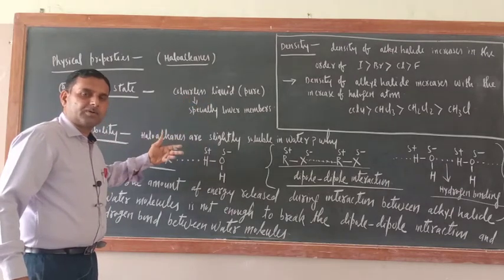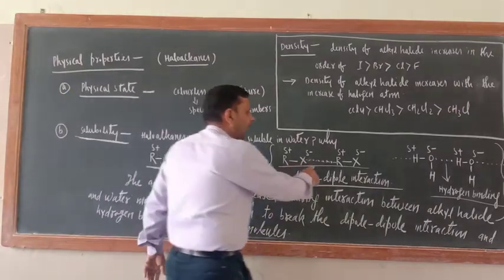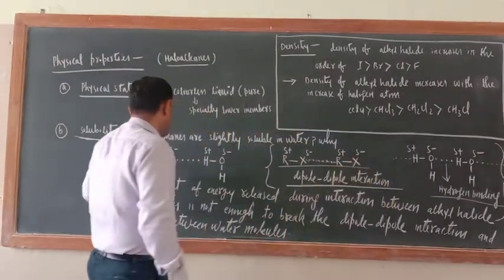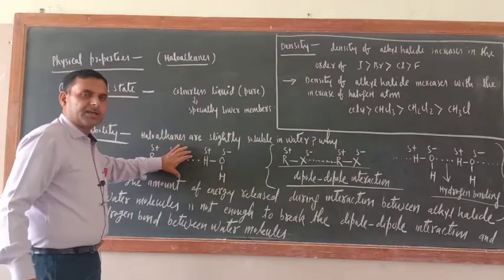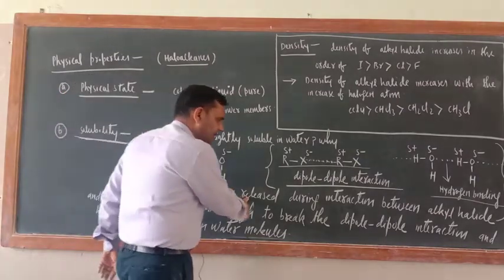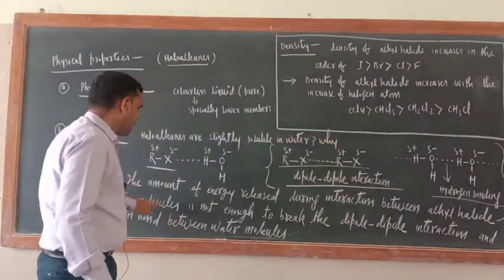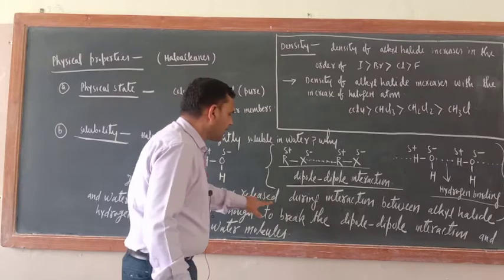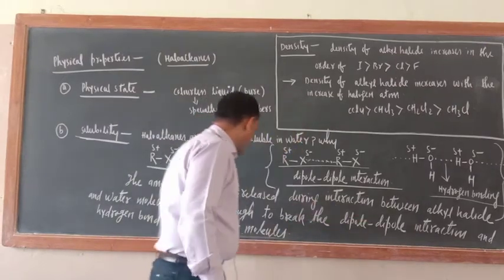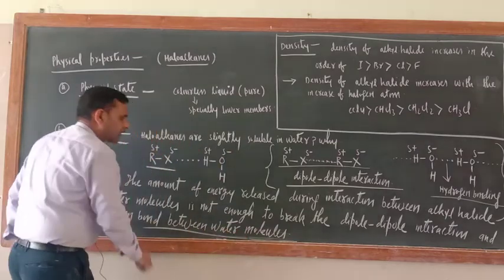Since a sufficient amount of energy is not released, these bonds are not broken. Since these bonds are not broken, their solubility is not there. The amount of energy released during interaction between alkyl halide and water molecules is not enough to break the dipole-dipole interaction and hydrogen bond between water molecules.